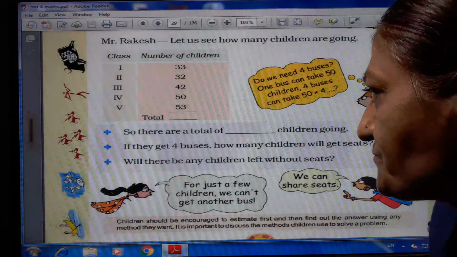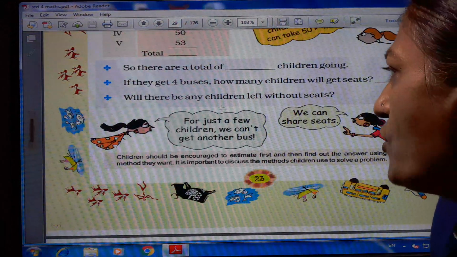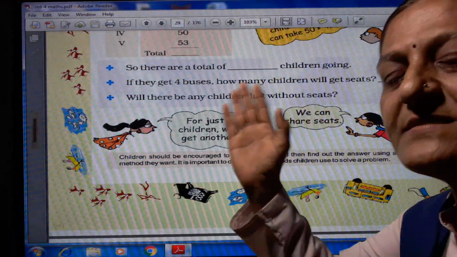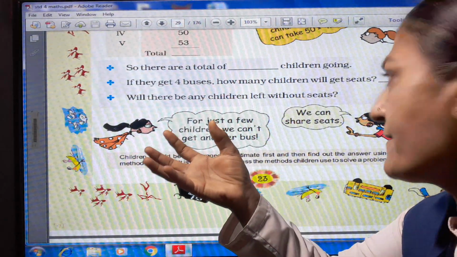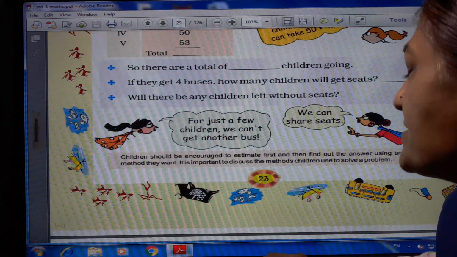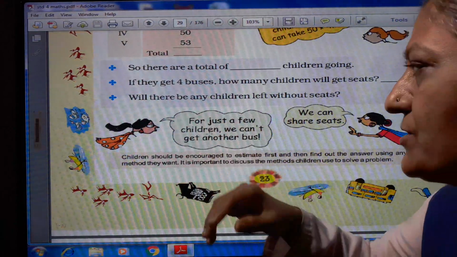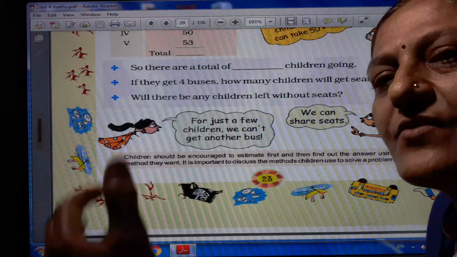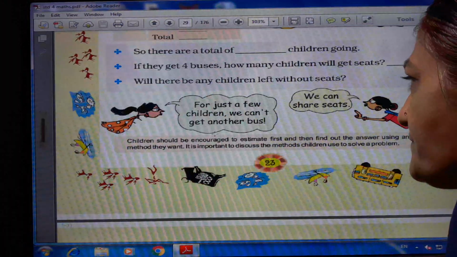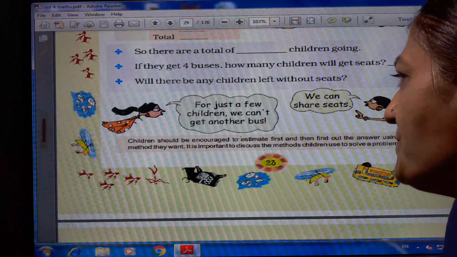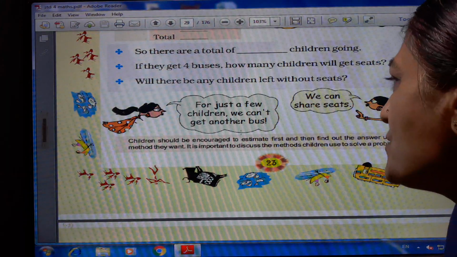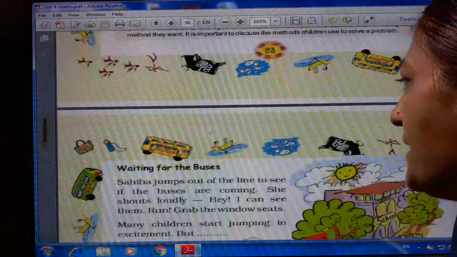So here, for just a few children, we can't get another bus. Madam says that only a few students are there, so we can't get another bus. Students say we can share seats. Only 10 students are there, we can't get another bus, so we share. Children should be encouraged to estimate first and then find the answer using the method they want. This is important.